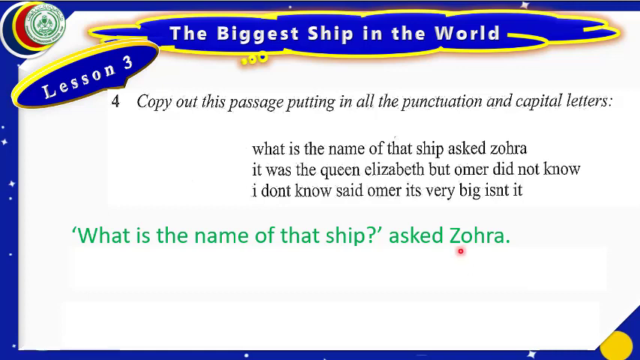Let us move to the second line. As I told you before, the first letter of each sentence is always capital. That is why this I will be capital. It was the Queen Elizabeth. Q for Queen, E for Elizabeth will become capital also because this is the name. But Umar is also a name, so O will become capital. Did not know. Let us look at the answer.